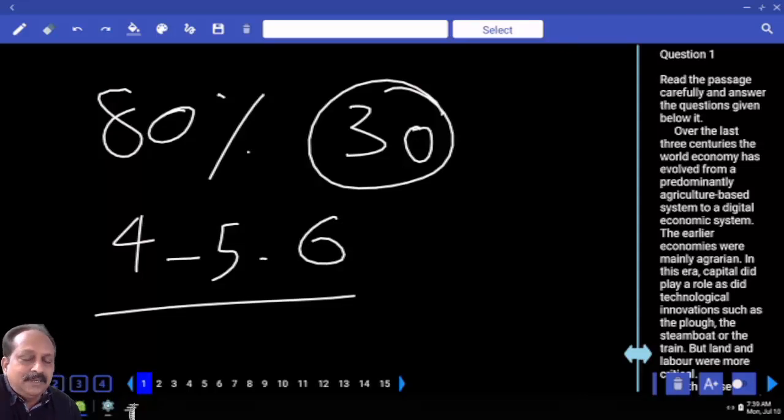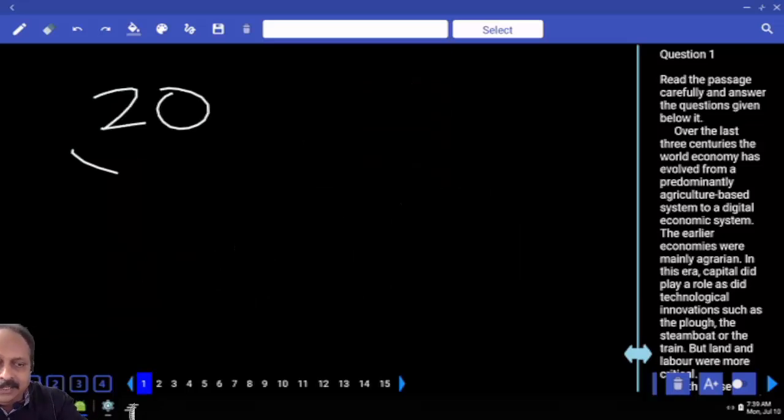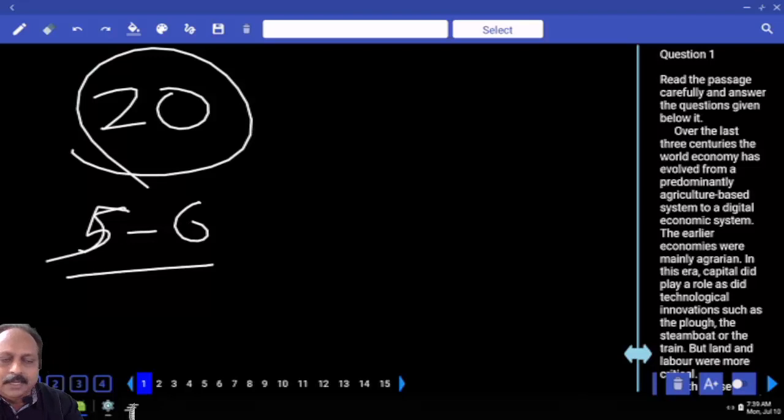And what is the reason? I wanted to find out. One of the reasons: how many marks per passage in the exam? Usually 10 marks. You don't read the passage, so how many marks are you attempting? Please answer. 20. Out of 20, you get 5, 6, perhaps fair enough, acceptable. But today things have changed.